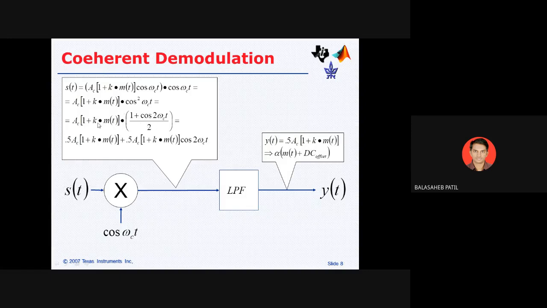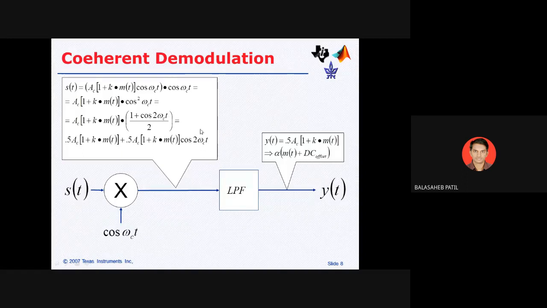If I take the half outside, it is 1 plus cos 2 omega c t, right? Or if it is inside, it is (1 plus cos 2 omega c t) divided by 2. Now solve this bracket. If you solve this bracket, you are getting this term, which contains one term that is m of t and a second term that is cos 2 omega c of t.